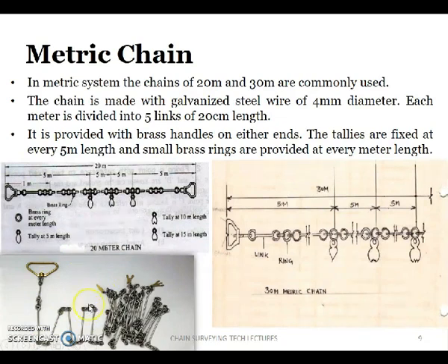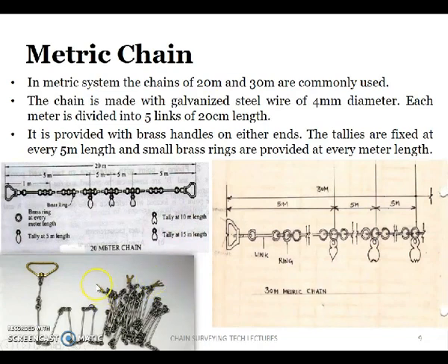a brass ring, and after 5 meters, 10 meters and 50 meters you have tallies like this. Here you can see. If a tally has a single projection, a single nosing kind of thing like this, that tally will be at a length of 5 meters on the chain. If it has two projections like this, that will be the tally at 10 meters length. If the same tally has three projections like this, that will be at the 15 meters length. So that's the thing.